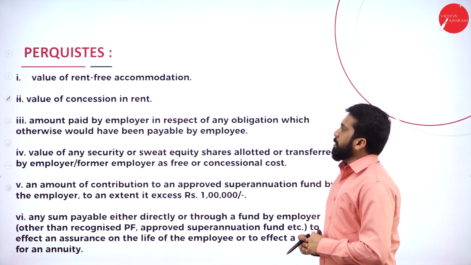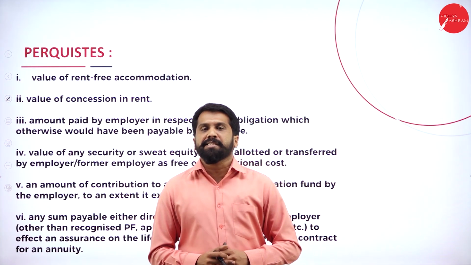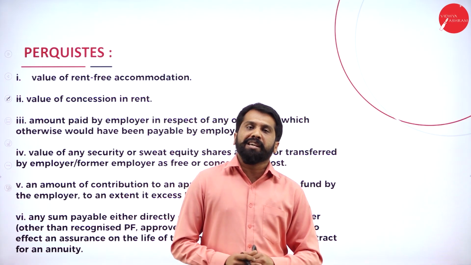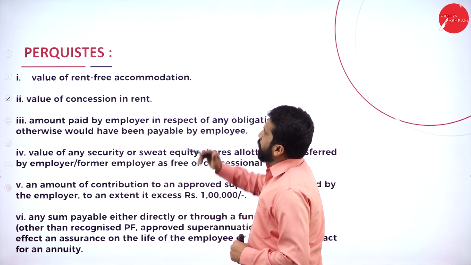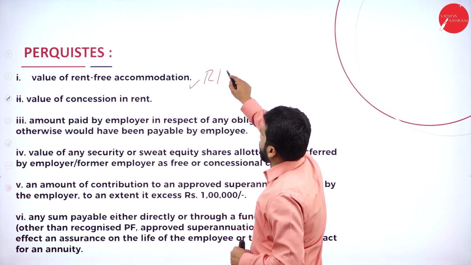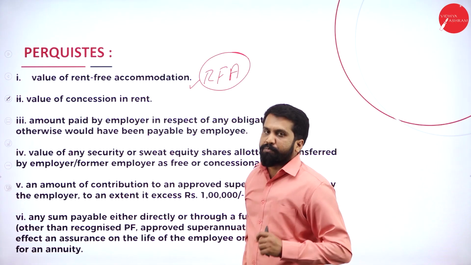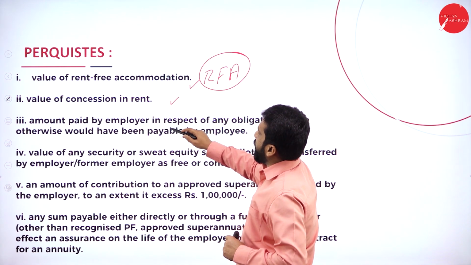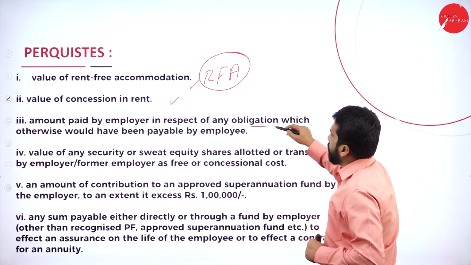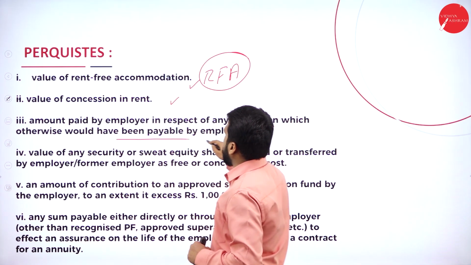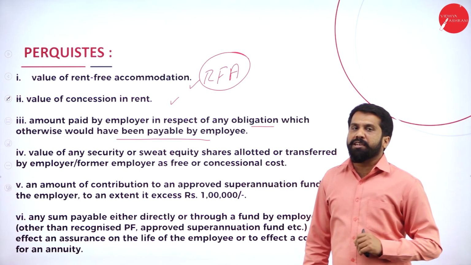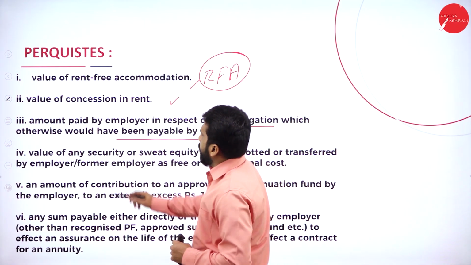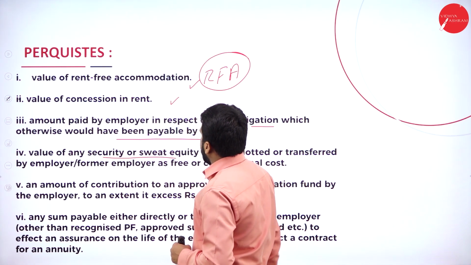Now, these are the perquisites. As I told you, allowances are in terms of cash. Perquisites are in terms of benefit. Now, value of rent-free accommodation, I'll explain at the time of problems. Next, value of concession rent exemption. Amount paid by the employer in respect of any obligation which otherwise would have been payable by the employee. There is no obligation or rule or regulation, but still he has supported. That is called perquisites. Value of any security or sweat equity shares.